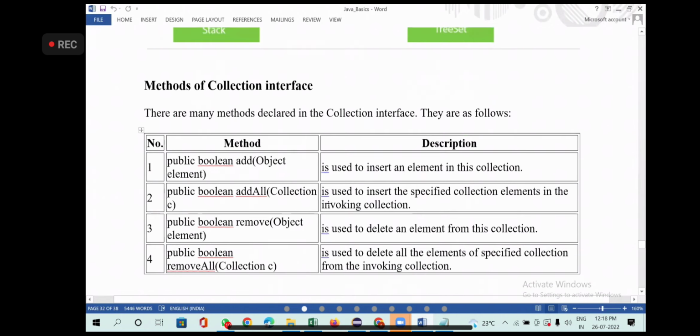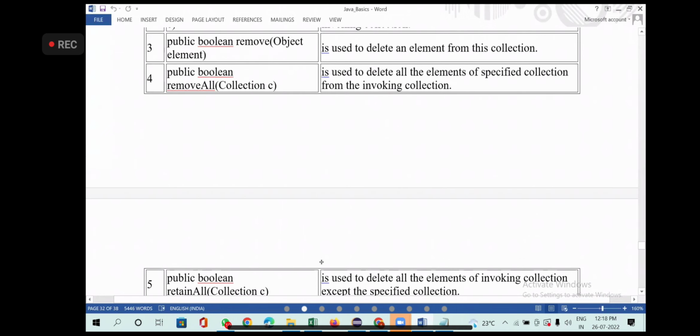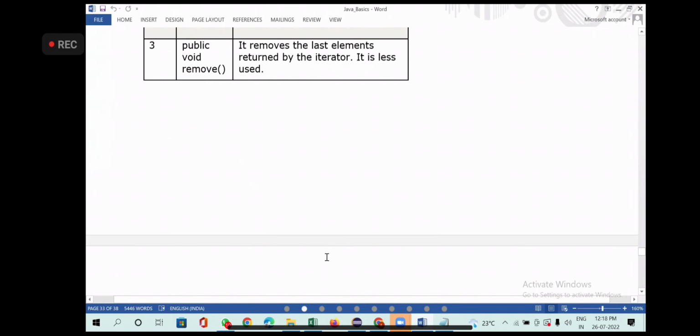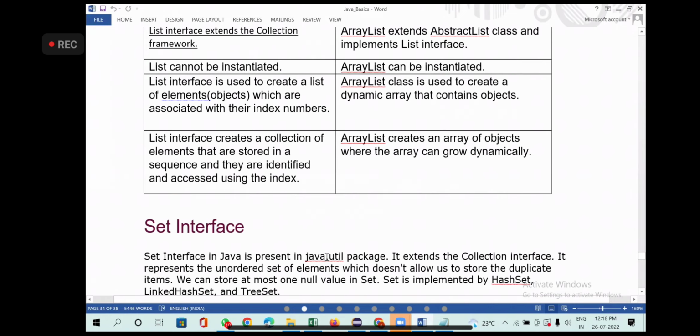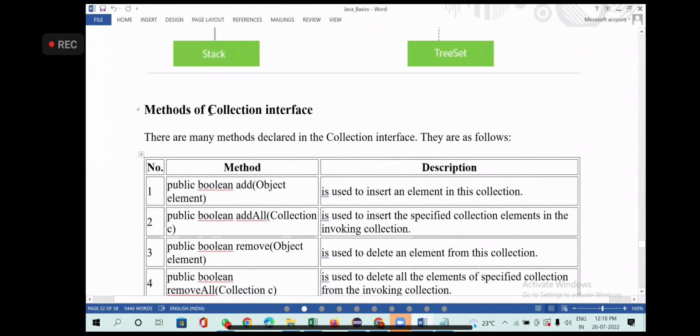Now let's try to understand the methods we have. We talked about the collection interface. I said the collection interface has one method, just for the sake of example; don't think there is only one method. So how many methods is it having? 14 methods. The collection interface has 14 methods in total.